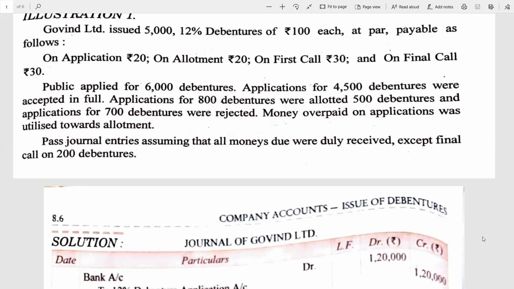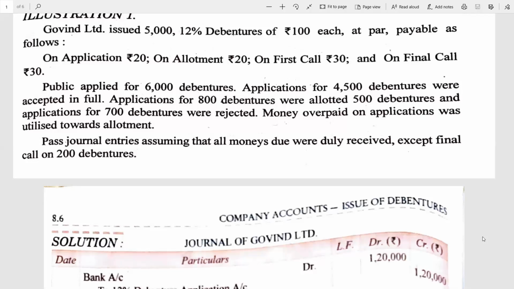In your previous chapter related to issue of shares, you came to know about this oversubscription concept that you find in the first illustration. You came to know about application, allotment and calls money as well. 5,000 debentures are issued here, it is given in the first line. Please underline, in the third para it is given public applied for 6,000 debentures. It means the public applied for more than the issue. So it is a case of oversubscription.